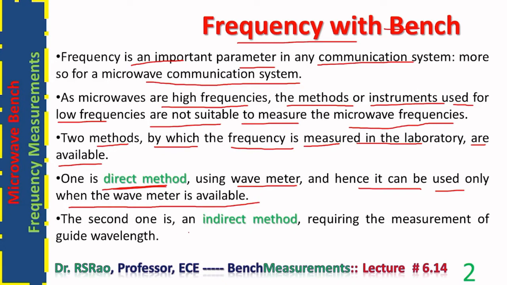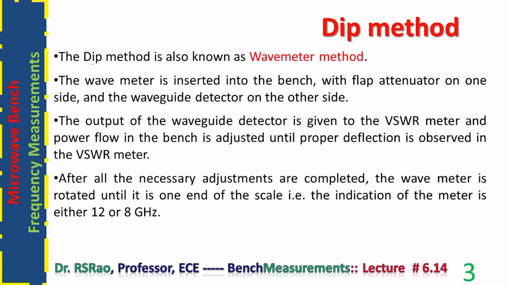The second one is the indirect method. It requires the measurement of guide wavelength and also cutoff wavelength. The direct method is known as the dip method. It is also known as the wave meter method.